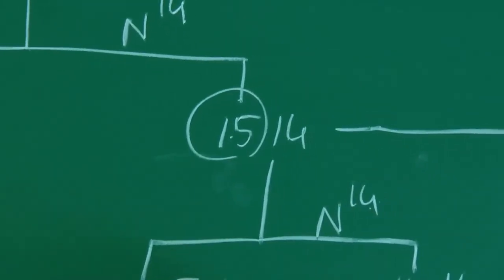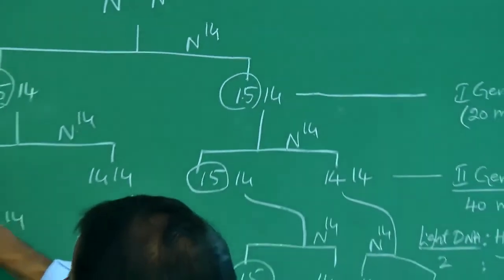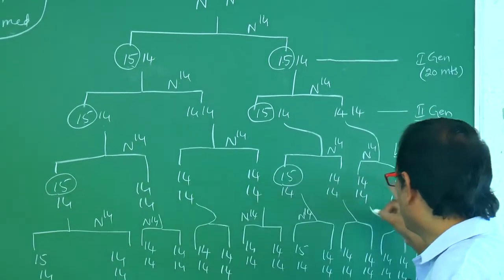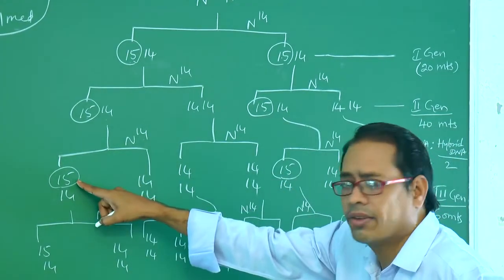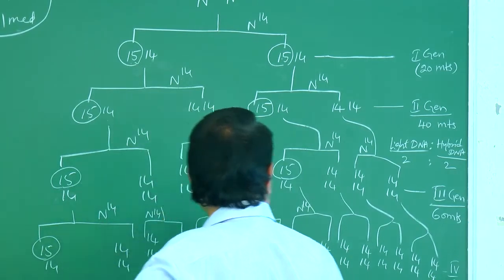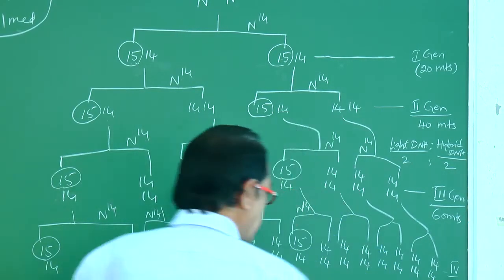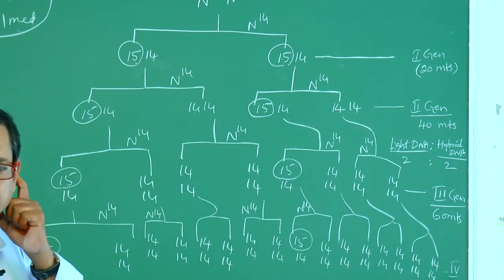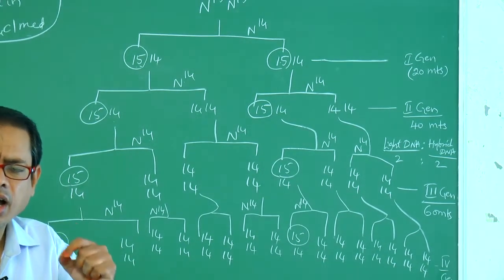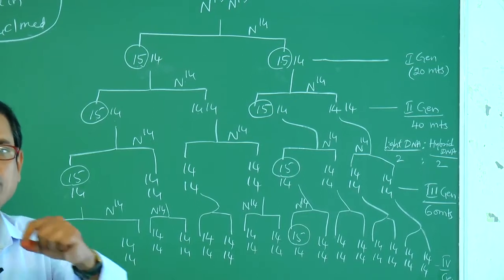Second generation also 2 N15 strands. This generation also 2 N15 strands. So the difficulty is to remember whether the question is asking for DNA strands or DNA molecules.